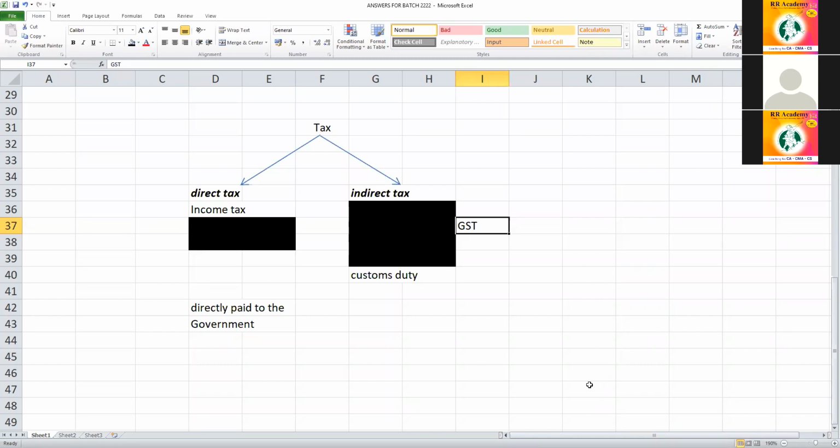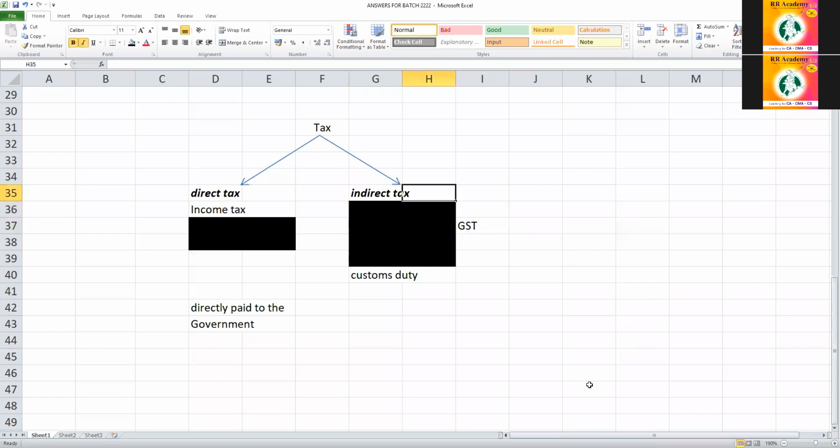Even my services are also subject to GST. Every month, along with the income I receive, I will collect GST from RR Academy and I will in turn pay that to the government. RR Academy cannot pay my GST directly to the government. I have to collect from them and pay. So that is why it is an example of indirect tax.